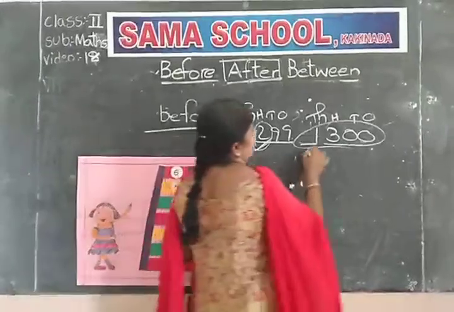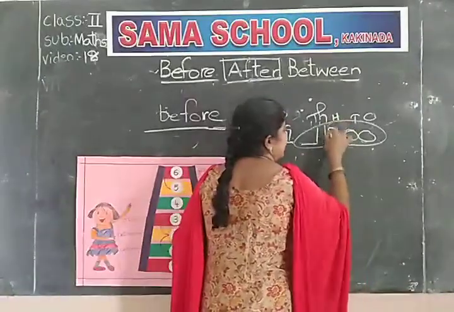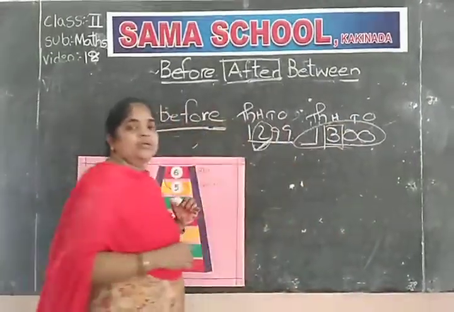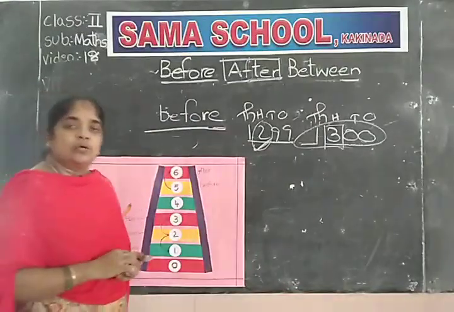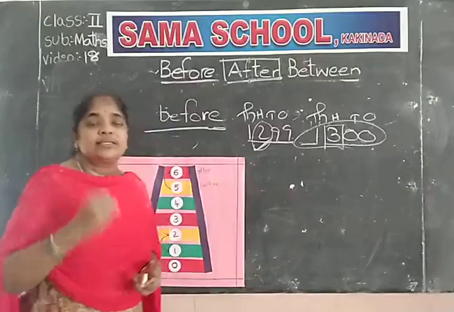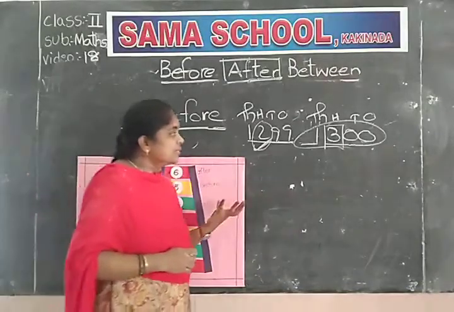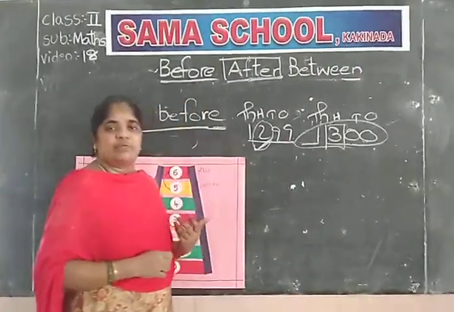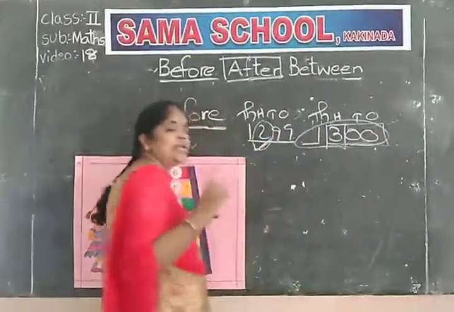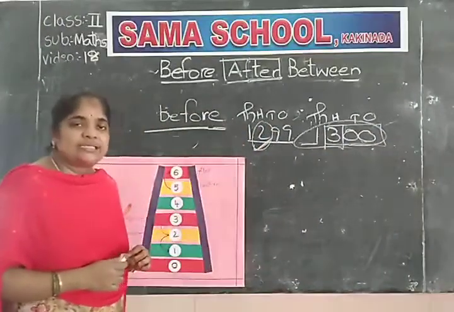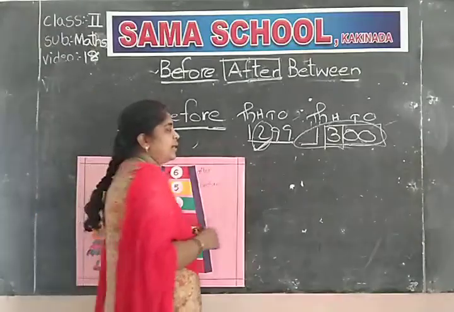In this number, there is 1000 plus 300s are there. When we are writing the before number, what we are doing? We are decreasing or we are taking out one number from the given number. Here 300 is given. We have to decrease one number from 300. Less one from 300.